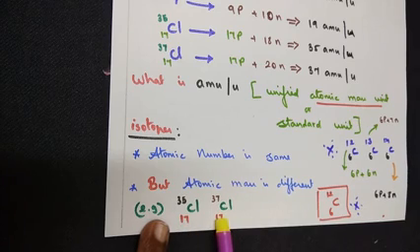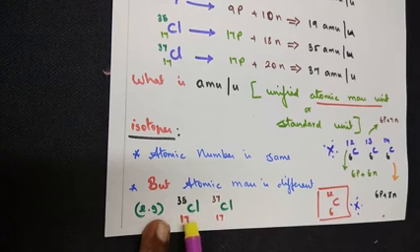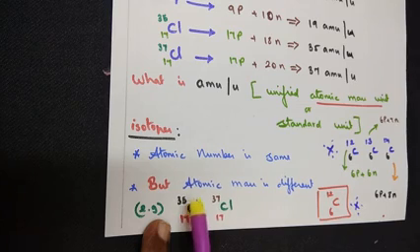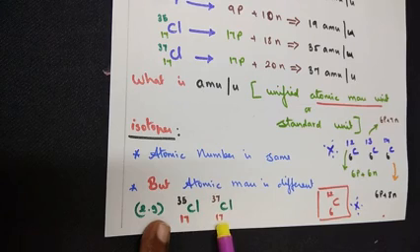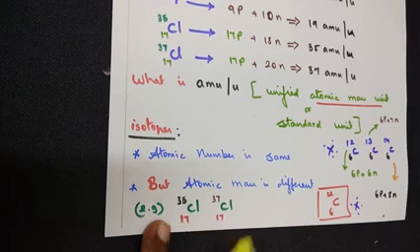You have learnt it in the lower classes. The number written towards the lower left is called the atomic number and the upper left is called the atomic mass. So chlorine has the same atomic number, but two different atomic masses exist. One has an atomic mass of 35, the other an atomic mass of 37.